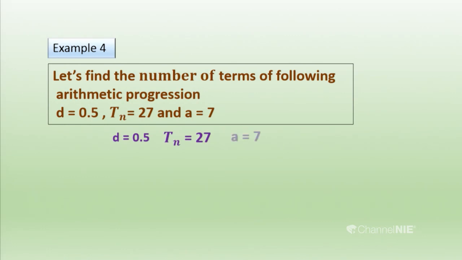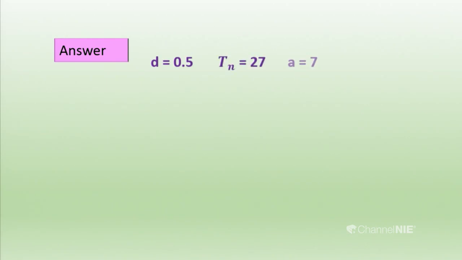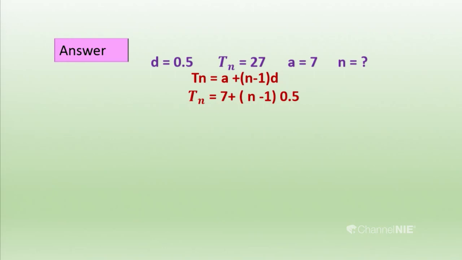Tn is 27, but we don't know n. n should be found. We have to find n. So, for the formula Tn equals a plus (n minus 1)d, we have to substitute these values. What are the values? Common difference, Tn, first term. We have to substitute those values into the formula Tn equals a plus (n minus 1)d. Then we are going to substitute them.